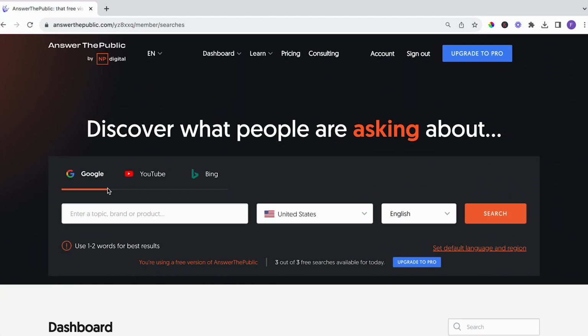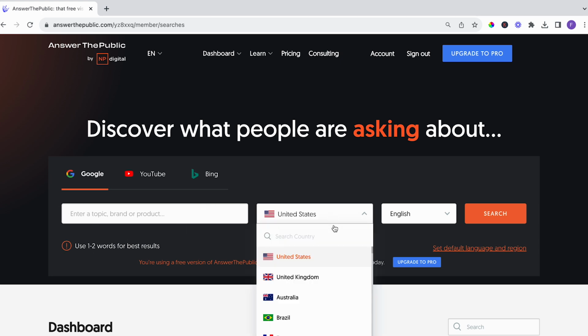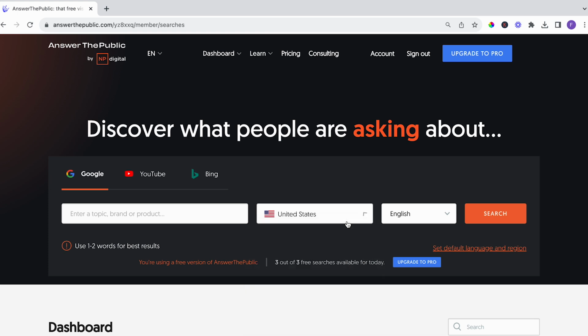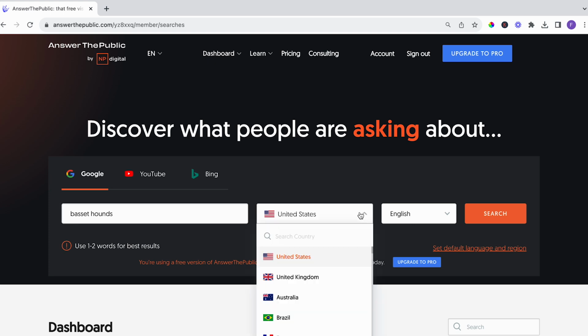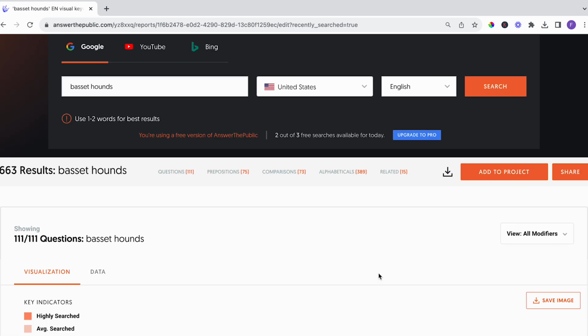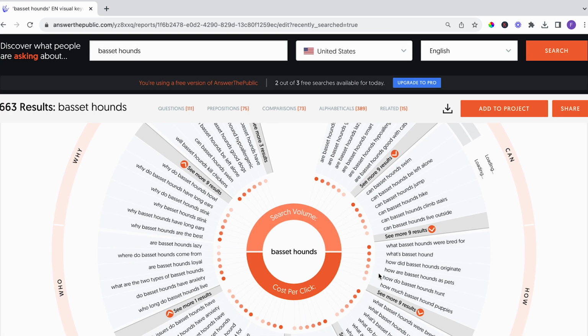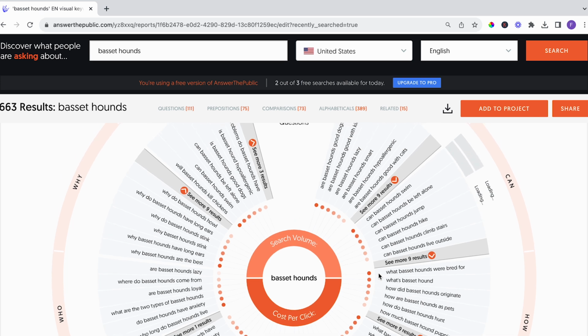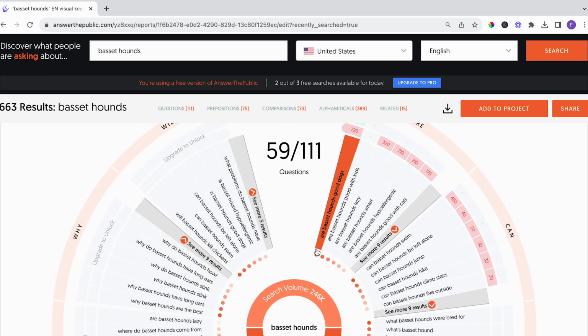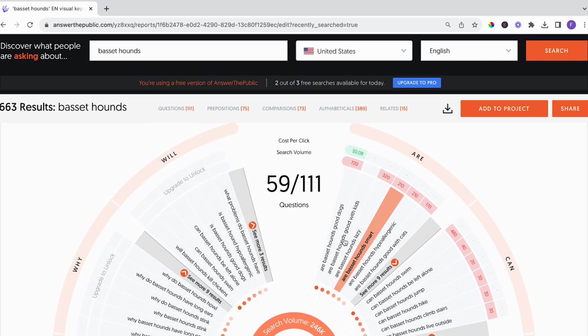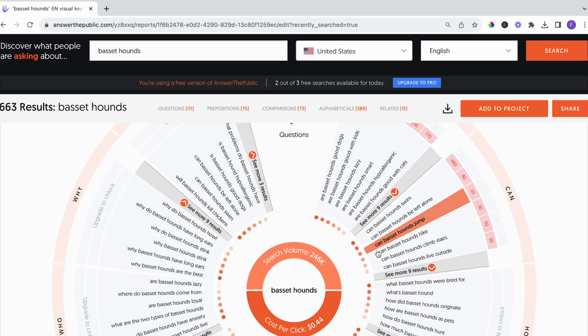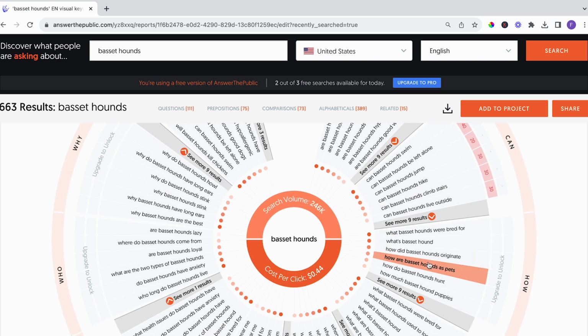And so once we land there, the first thing we're going to do is we type in our keyword right here and then select the country that we want to see the trends in, right? So I will do basset hounds and United States. So let's take a look. So when we look at basset hounds, we see a lot of different cool things here, such as why are basset hounds so lazy? Basset hounds are lazy. Okay, interesting. So let's actually run with this topic.